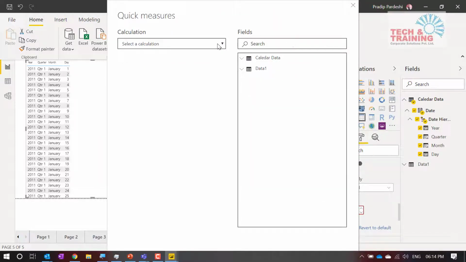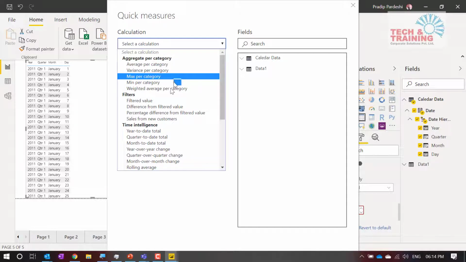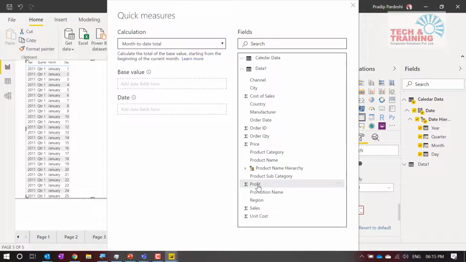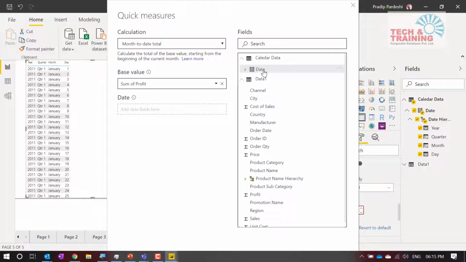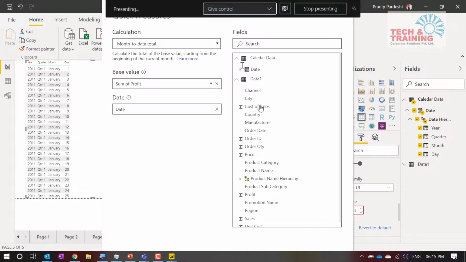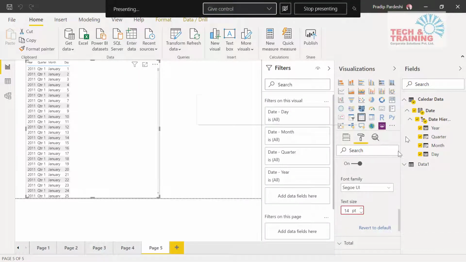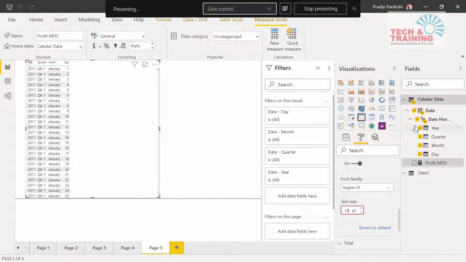What do I want here? It is asking me what calculations I want to do. I say month to date total, MTD total. Now it is asking me for a base value and date. The base value, I want to get on profit. And what is my date? My date is this date. Now all I have to do is click OK, and see, automatically it will create a measure.